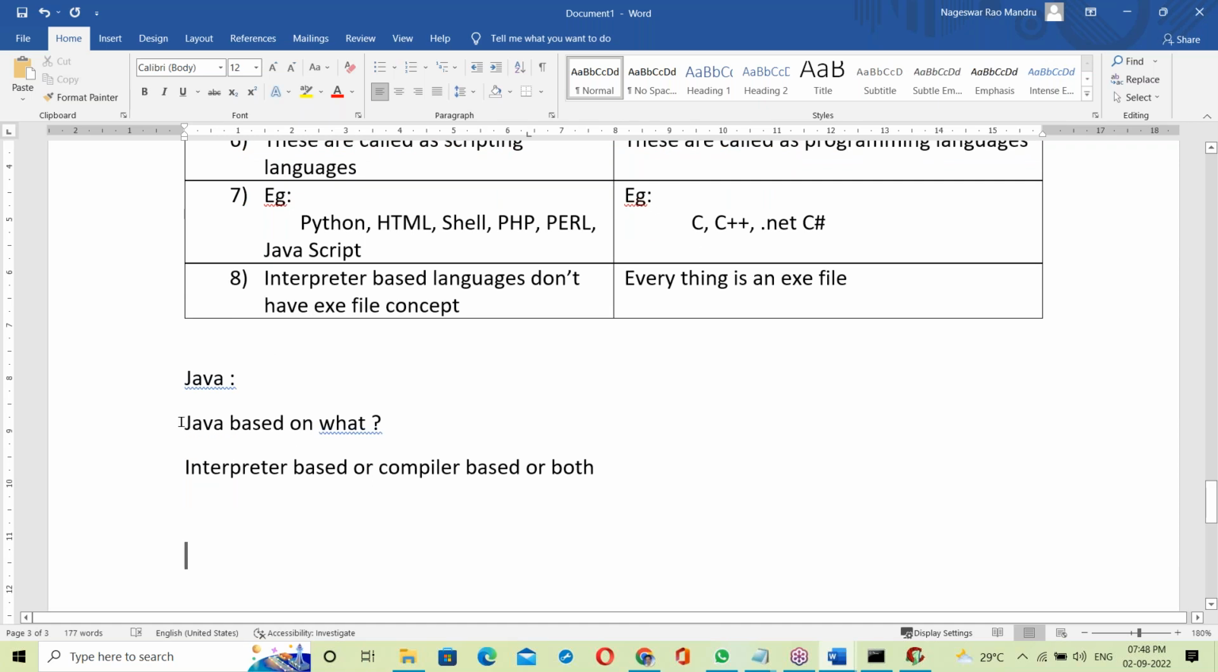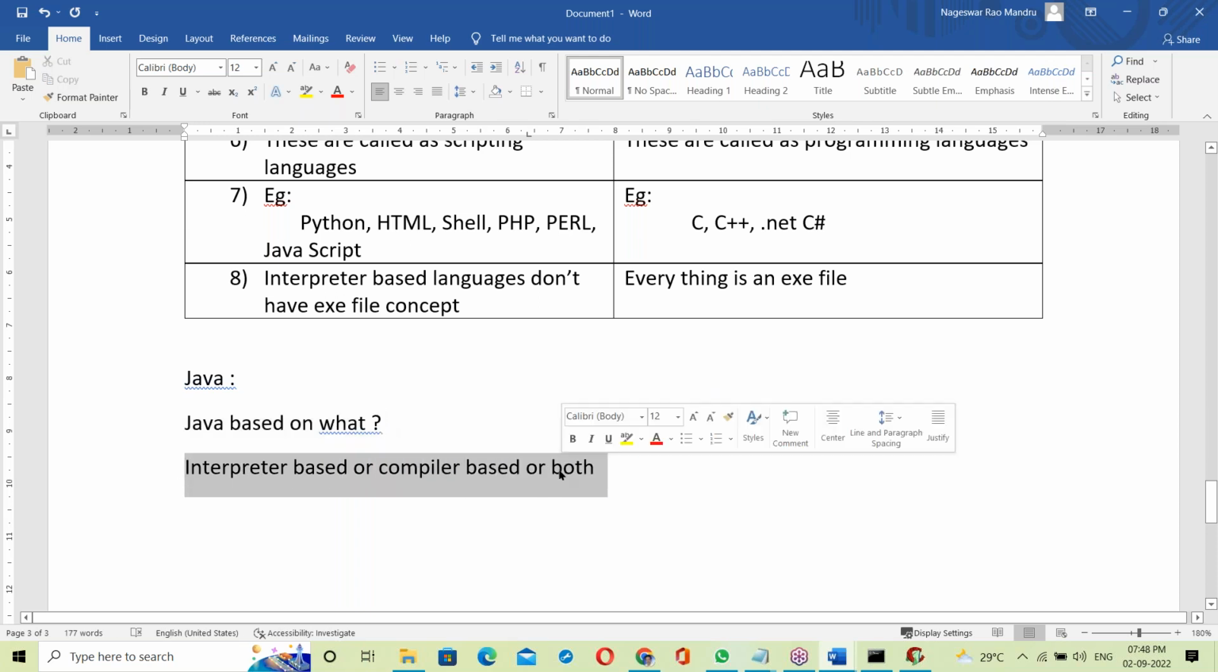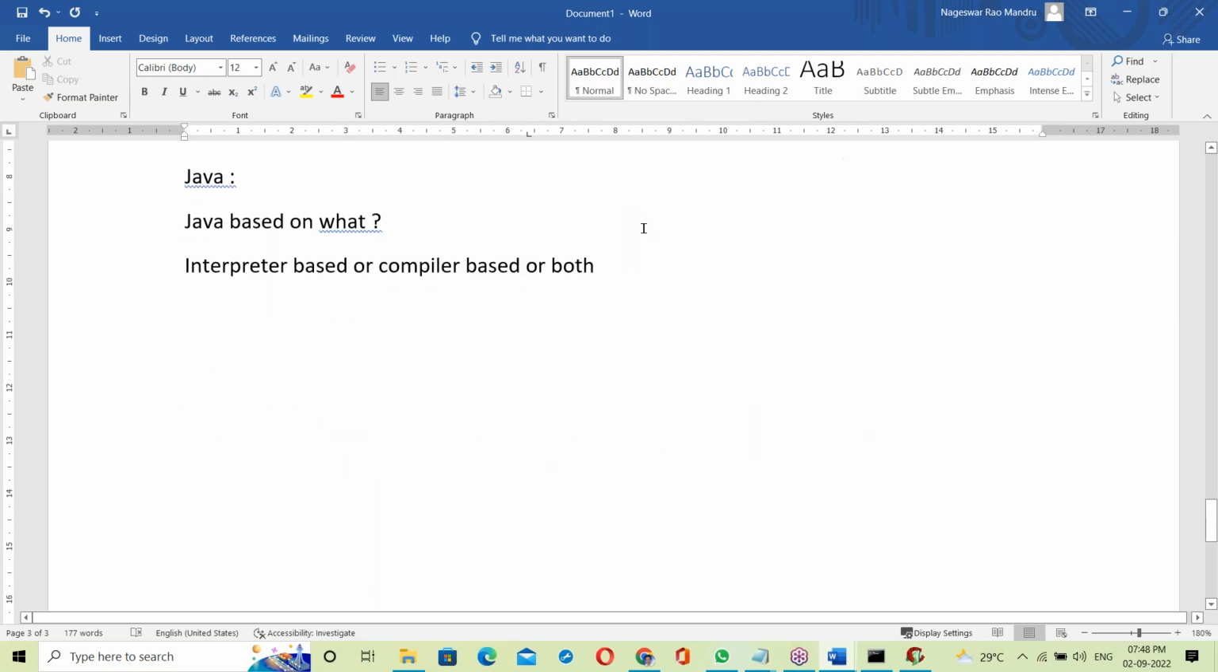So Java, what is Java here? Is it compiler or interpreter based, or something else? Let us see. First let me explain Java. I'll explain very clearly about Java, and finally you decide it here.